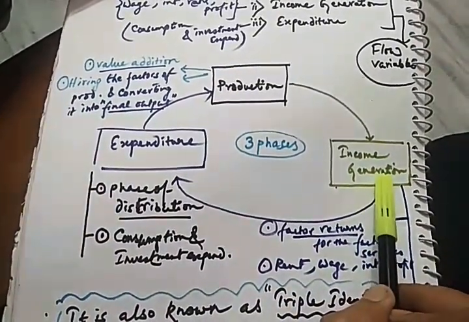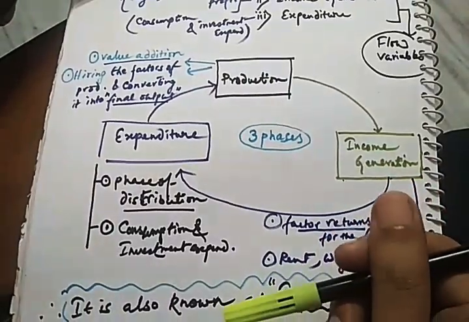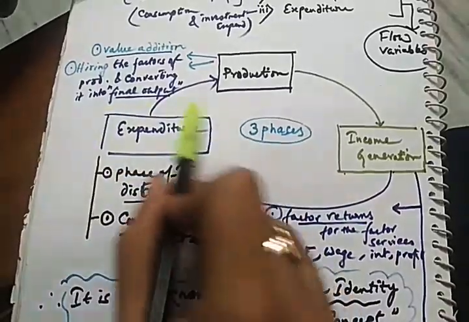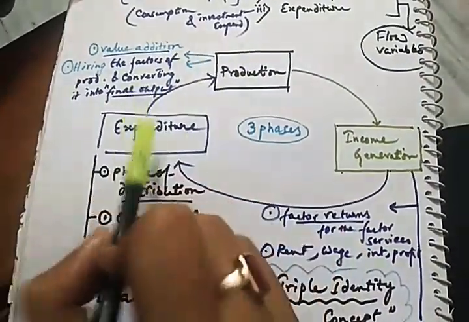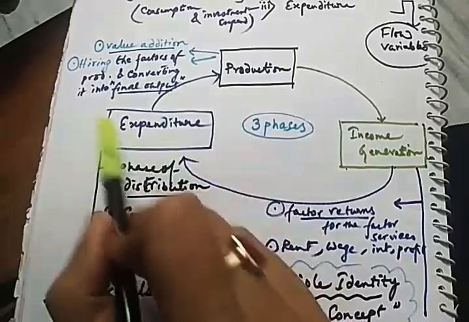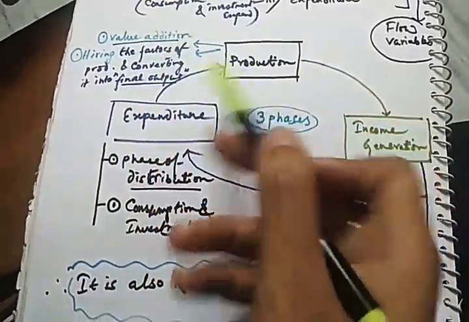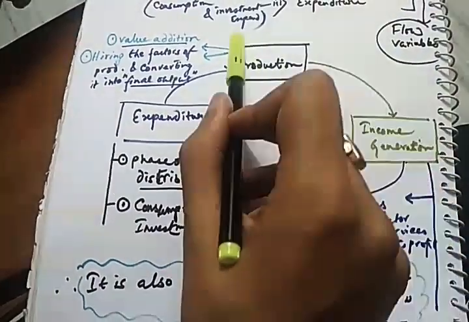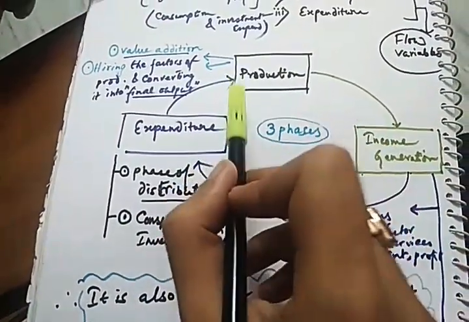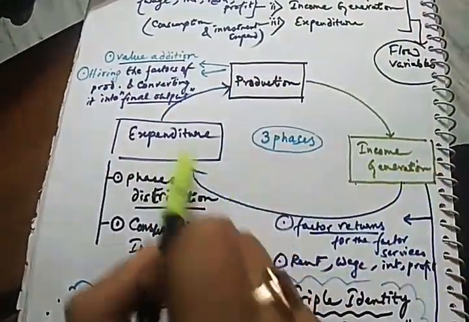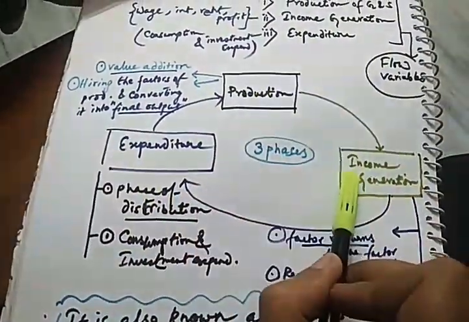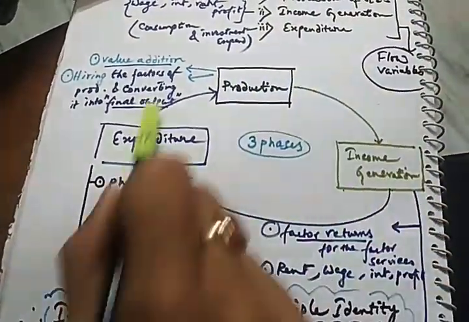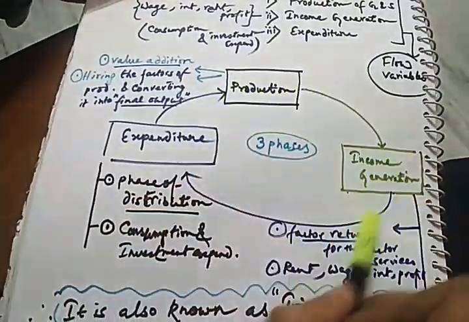And this income generation will help the individual to earn their purchasing power. And thus this income generation is helping the individuals to get their expenditure done. Therefore, the expenditure that they make will ultimately help in generating more demand. And when the individuals generate more demand, there will be simultaneous production activity that takes place in the economy. Therefore, these three economic activities are the three phases of circular flow, and that starts with the production and ends again with the production. So it's a continuous non-stop cycle that goes on.